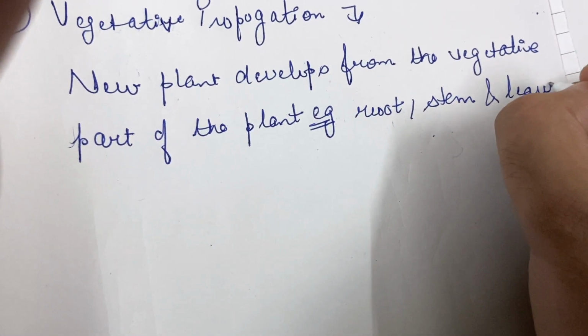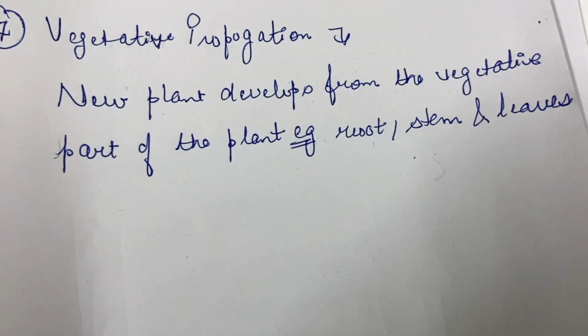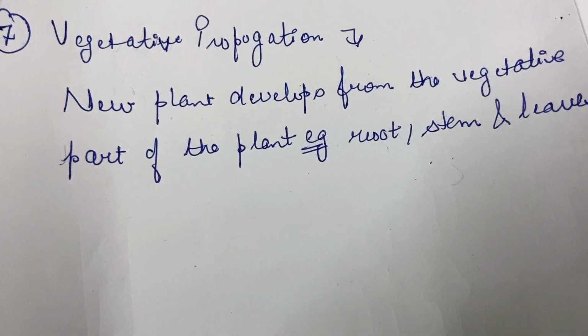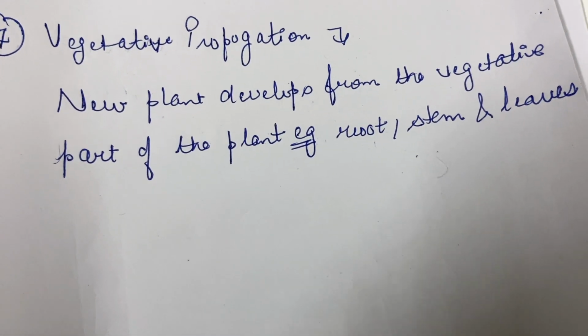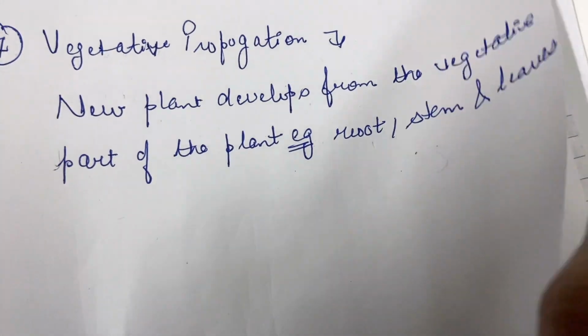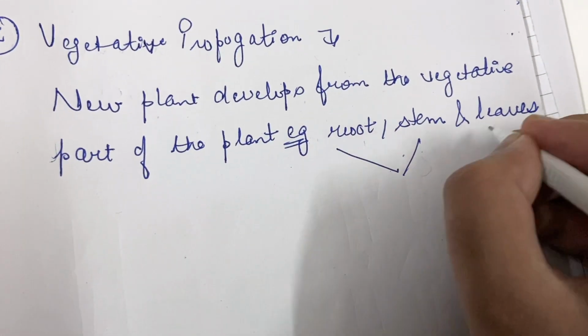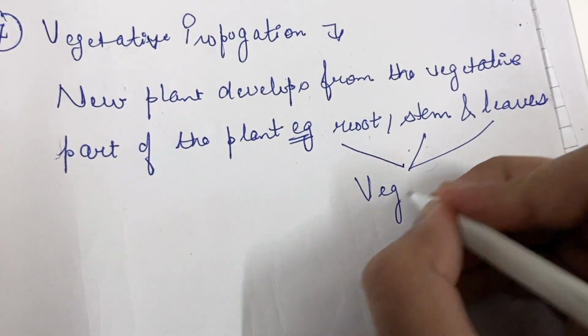So a new plant will develop from the vegetative parts of the plant, like root, stem, and leaves. And these root, stem, and leaves which help in production of a new plant are known as vegetative propagules.